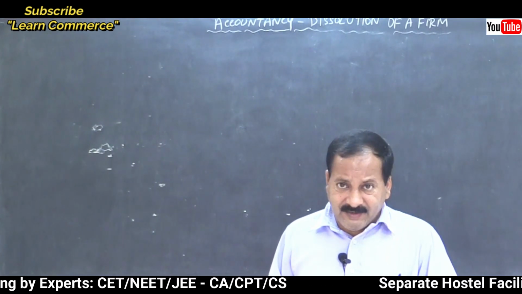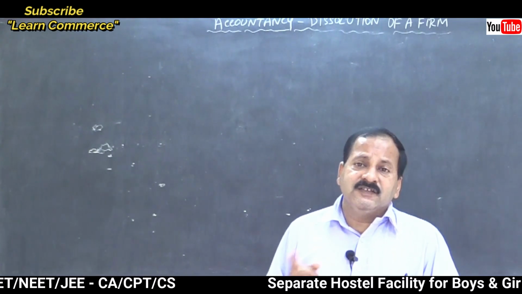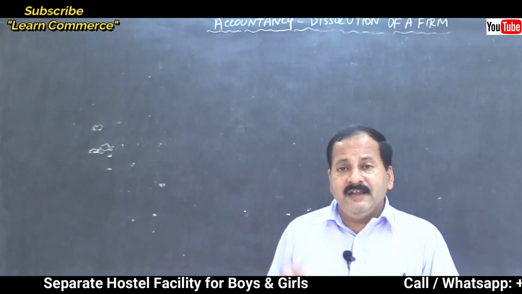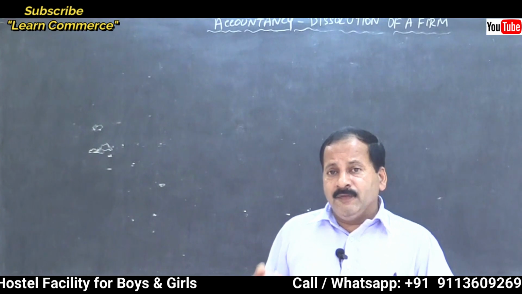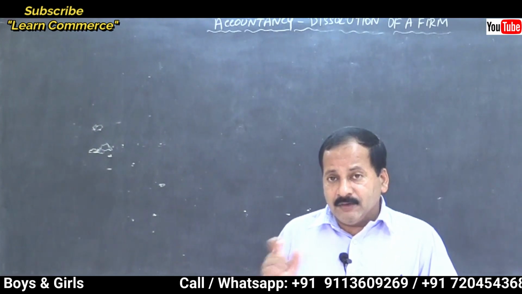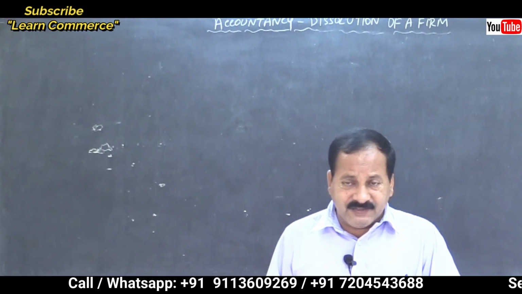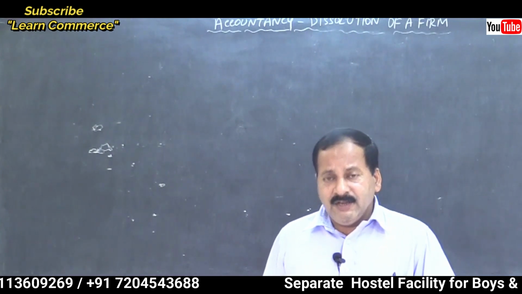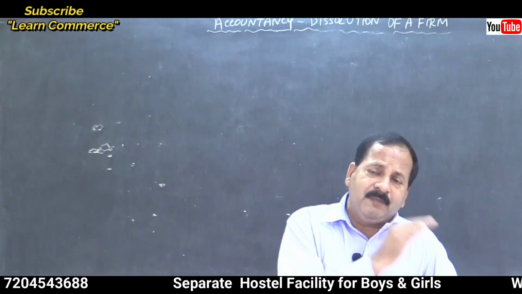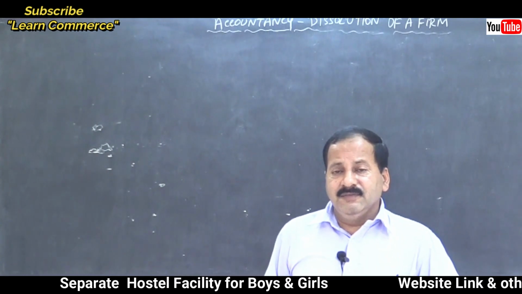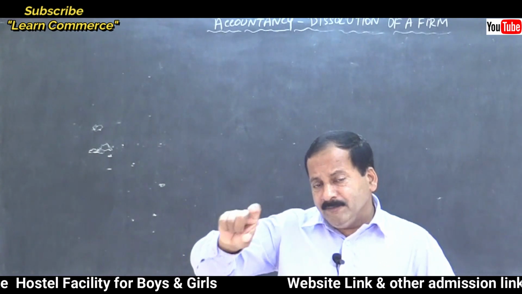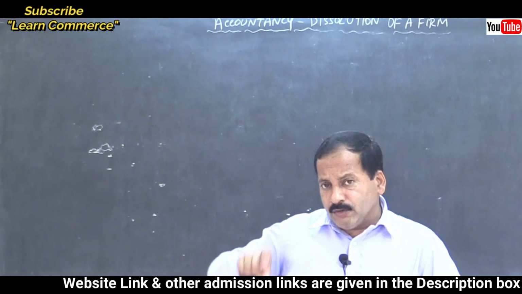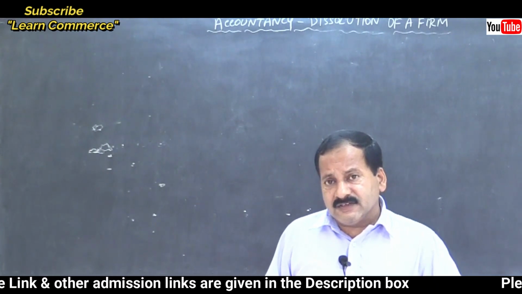While dealing further, you have to pass a separate entry for that, that is partner's capital account is to be debited or credited depending upon the asset or liability taken over by the partner. If an asset is taken over, on the credit side itself, isn't it, by partner's capital account. If a liability is taken over, on the debit side to partner's capital account, that's all. Because when you sell, you will pass entry by cash on the credit side. So an asset is taken over by partner's capital account, that's all.